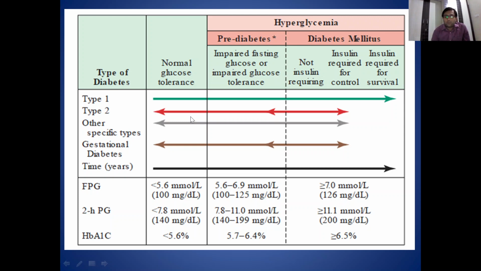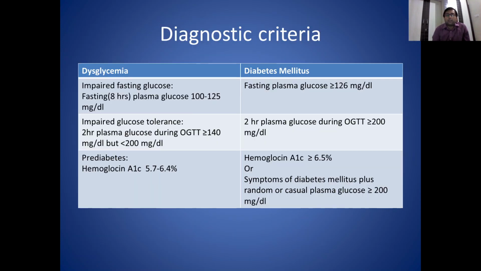Now we come to diagnostic criteria for diabetes. What is impaired fasting glucose? Impaired fasting glucose is labeled when, after a minimum of 8 hours of fasting for an adult, fasting plasma glucose is between 100 to 125 milligram per deciliter. And if fasting plasma glucose is more than or equal to 126 milligram per deciliter, it is called diabetes mellitus.